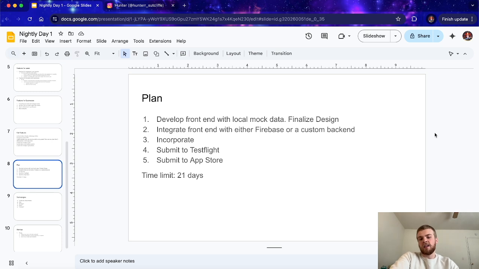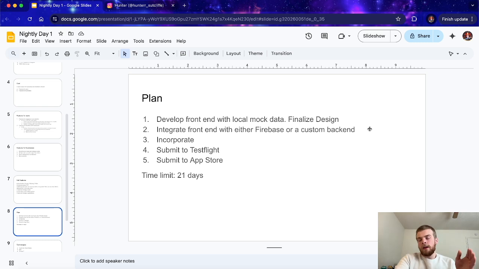So the plan essentially is I'm going to spend as much time as possible. I will probably live stream a lot of this, and also go into Discord and talk with some of y'all, especially those of you that know web development. And I'm going to develop as much as I can in the front end with just local mock data. So what that'll do is that'll bring me to step 2, which is going to be integrating the front end with the back end. So I'm probably either going to use Firebase or a custom backend.